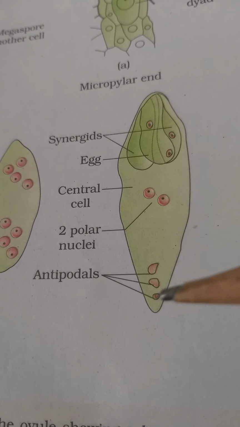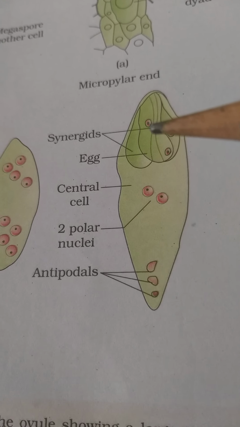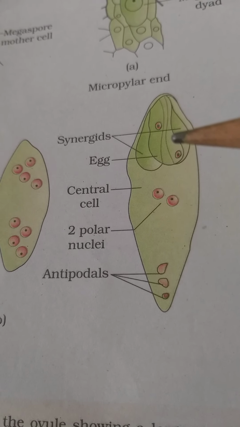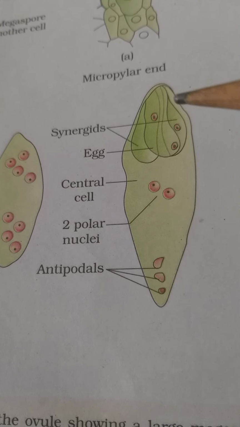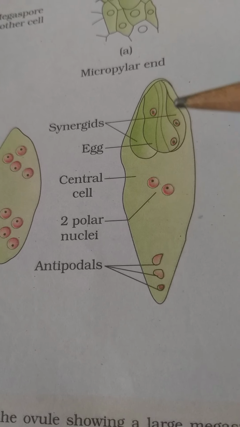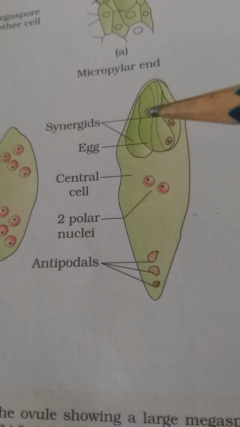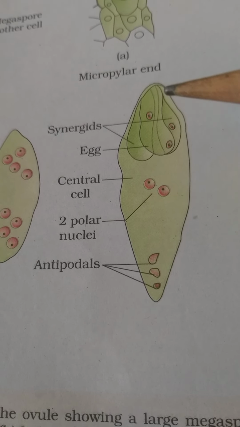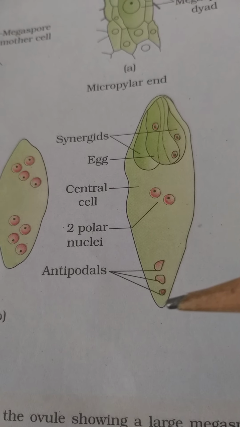They are called antipodals. Egg apparatus consists of 3 haploid nuclei which are surrounded by cell walls. Now cell walls are formed around the nuclei. These are the 3 cells towards the micropyle, and these are the 3 nuclei towards the chalazal pole.